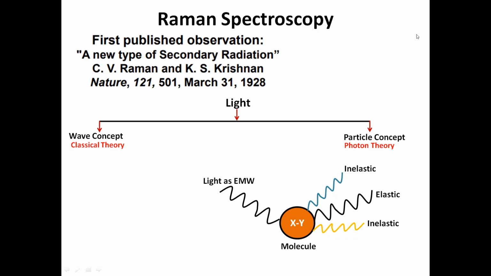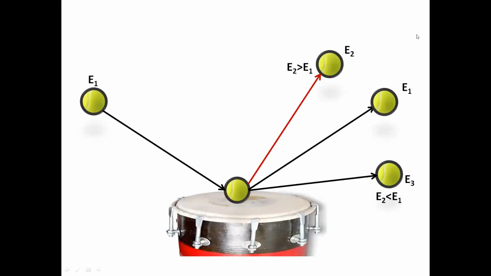And all the time, this vibration will not be similar. Different types of vibrations are possible. Now you come to that point. You can understand these phenomena or the Raman effect with the help of this dholak and one tennis ball.